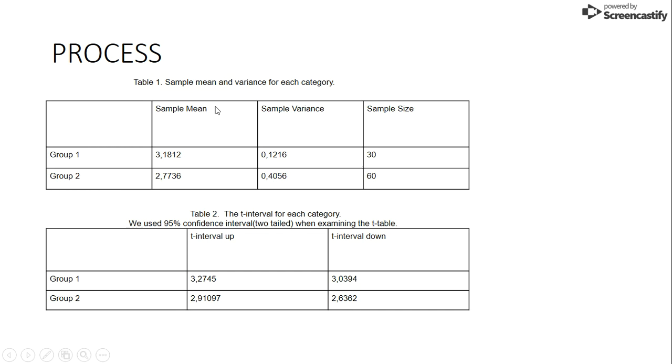Here is the sample mean of the GPA, and you can see group 1 has a higher average GPA compared to group 2, and this means that students who sleep less than 6 hours spend their time to study. Then you can see the sample variance, and group 1 has 30 people, group 2 has 60 people, and you can also see the T interval here.